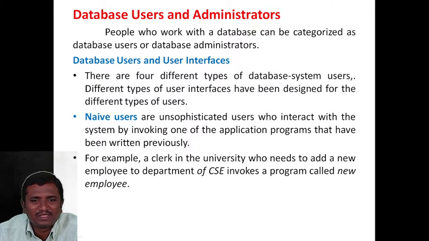For example, a clerk in a university who needs to add a new employee to the department of CSE invokes the program called new employee. The clerk presses the add new employee command button, then it asks for the employee name, the employee ID, the salary and the designation of the employee. Finally the clerk presses the submit button. These are called naive users.